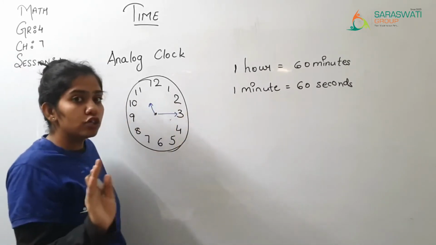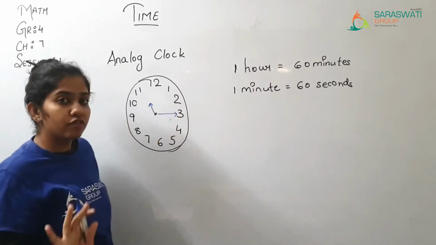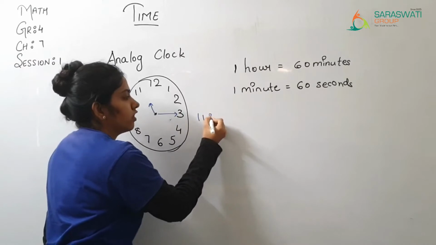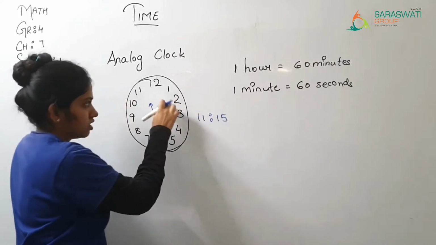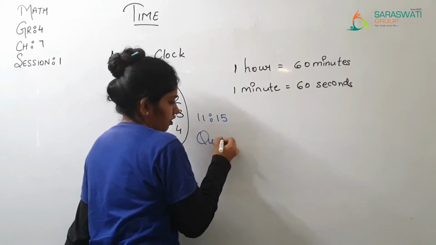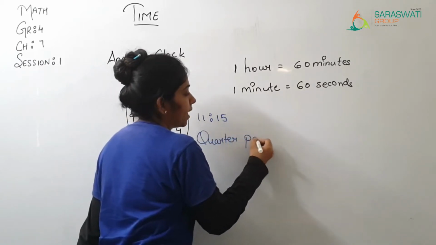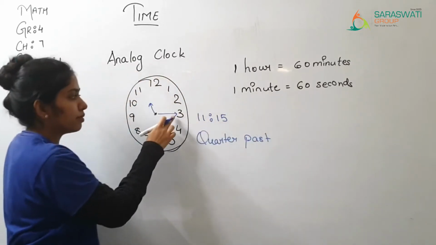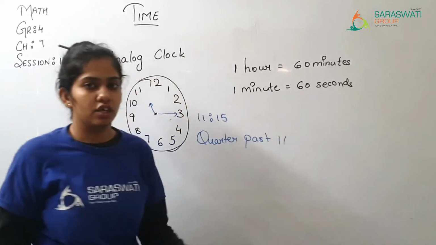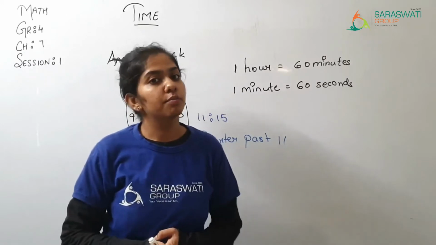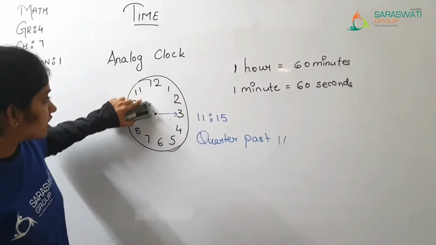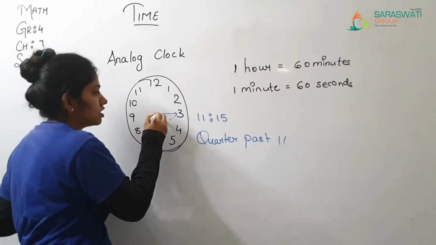So as I told you that the duration of 15 minutes is known as quarter. So first in numbers we will write like 11:15 because here 15 minutes is happening, and quarter past means 11 बज के अभी 15 मिनट चले गए. So quarter past 11. What do we write? Quarter past 11. Now what if the small hand is on 6?